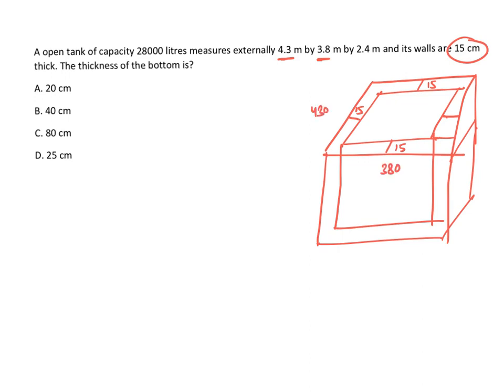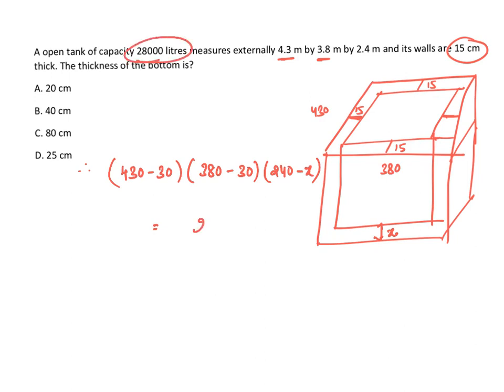Find out the internal dimensions. Since 15 is gone on each side, you have to subtract 30. So the internal tank measures 430 minus 30, and for breadth, 380 minus 30, and height is 240. The thickness at the bottom we don't know, let it be x. This is what we have to find out. The capacity of the tank is given in liters, convert it into centimeter cube.